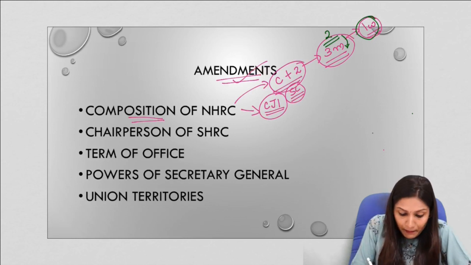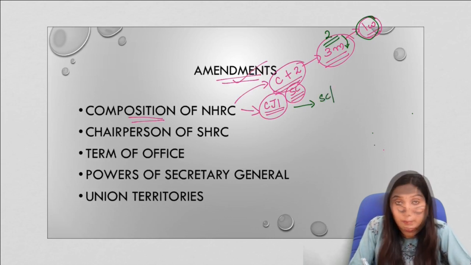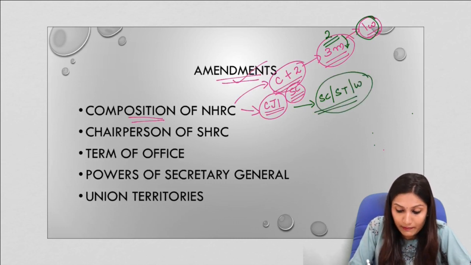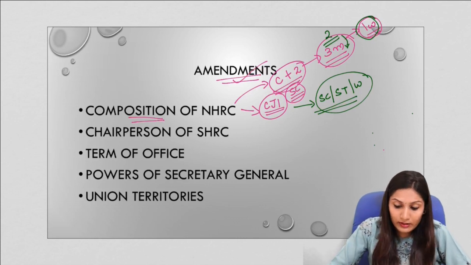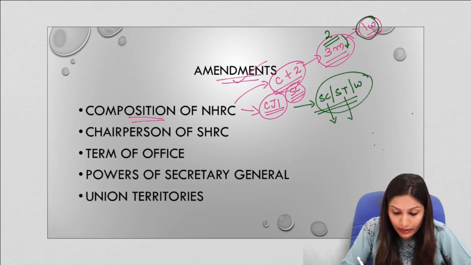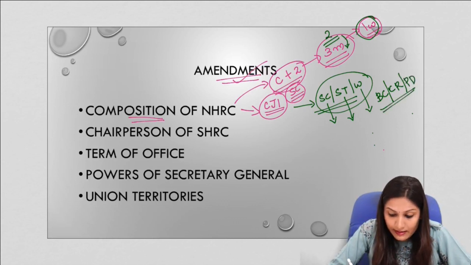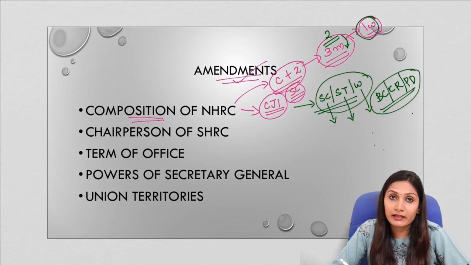Now coming to the members of the NHRC. Earlier we have seen that 3 chairpersons of different bodies, the Scheduled Caste Commission, the Commission for Scheduled Tribes and the Commission for Women, were the members of the NHRC. Now this has also been expanded. Along with the National Commission for Scheduled Castes, Scheduled Tribes and the National Commission for Women, the National Commission for Backward Classes, the Commission for the Protection of Child Rights and also the Chief Commissioner for Persons with Disabilities, these 3 members are also added in the amended bill.